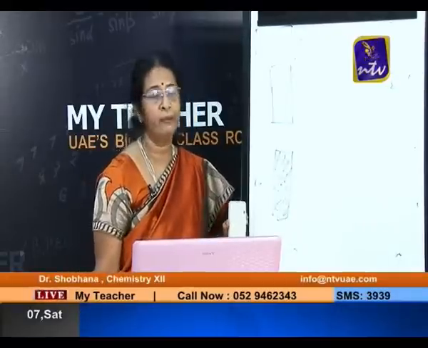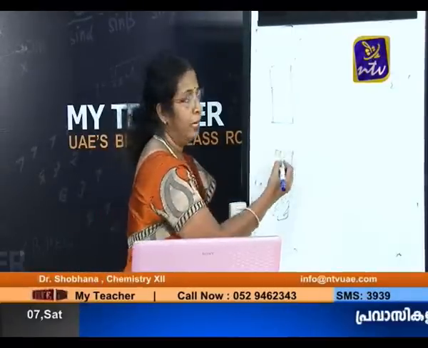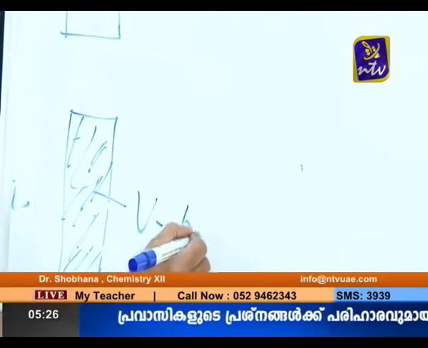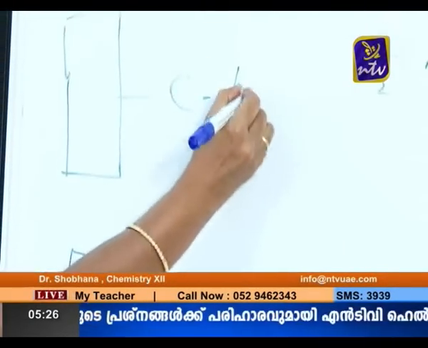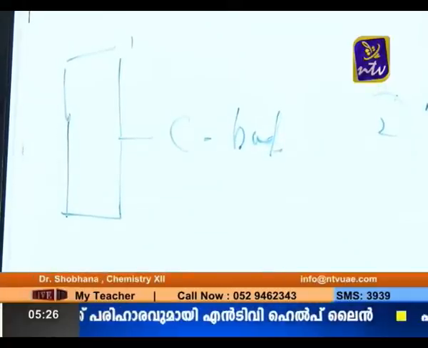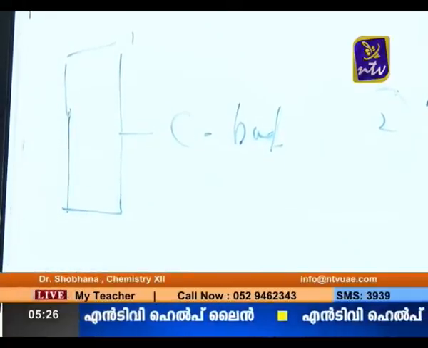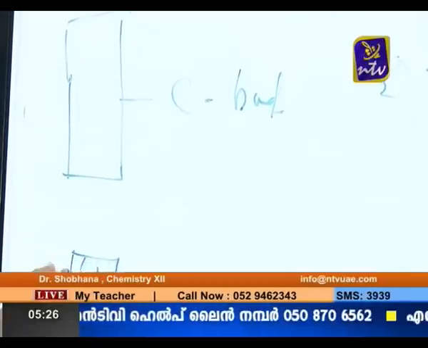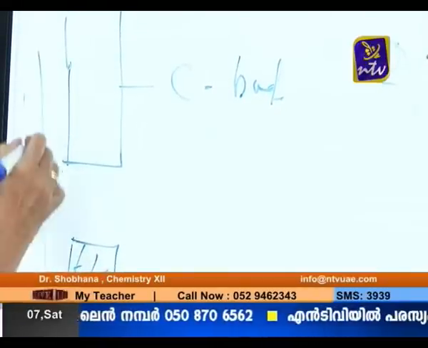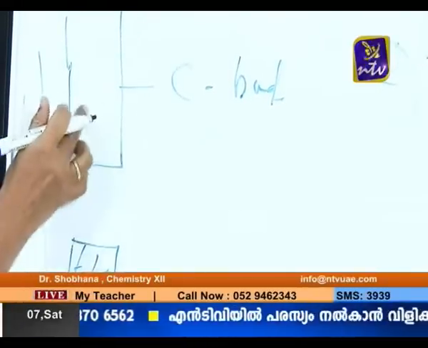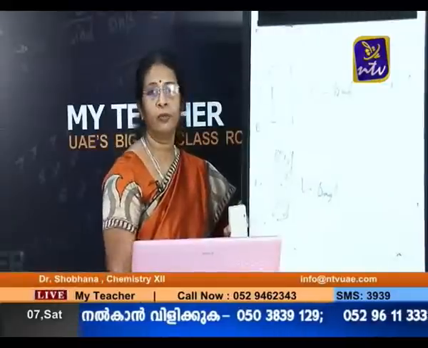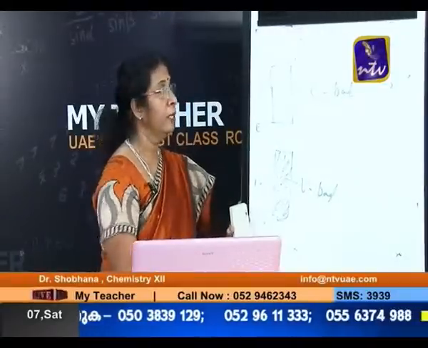Under normal conditions, electrons from this valence band cannot jump into this conduction band. But when you increase the temperature, at higher temperature, electrons can cross this energy barrier and jump into the conduction band. So when the temperature increases, the conductivity also increases for a semiconductor.